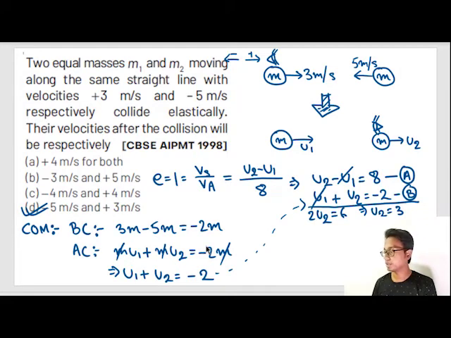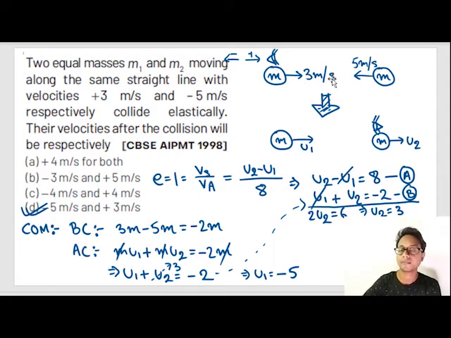Now putting u2 is equal to 3 here, u1 is equal to minus 2 minus 3, or u1 is equal to minus 5. So u1 is minus 5 and u2 is plus 3. I have proved that when equal masses collide elastically, they exchange their velocities. This has been proven successfully.